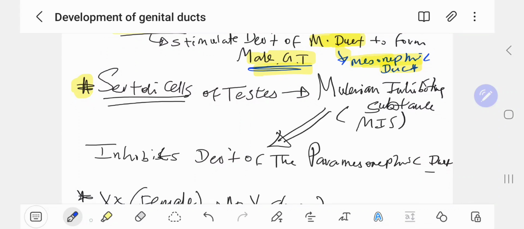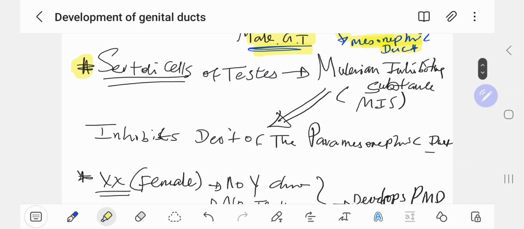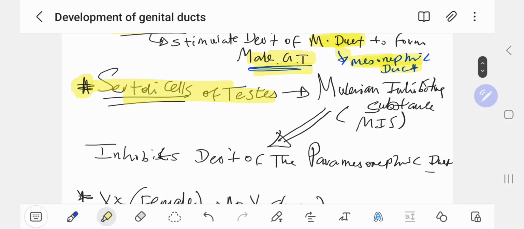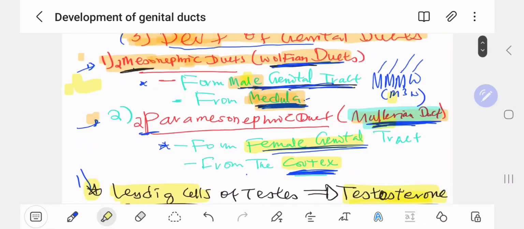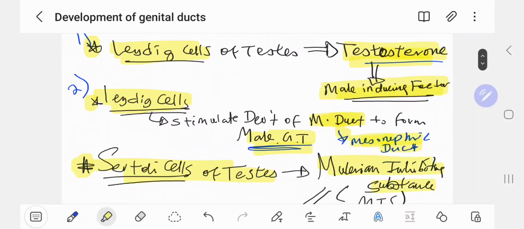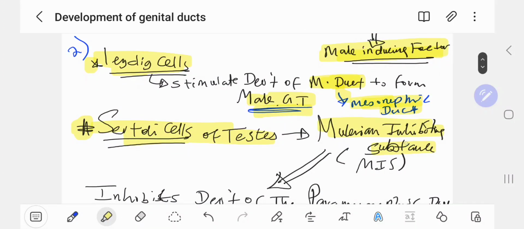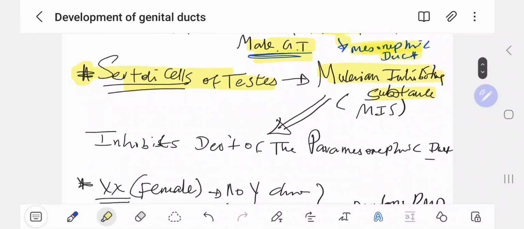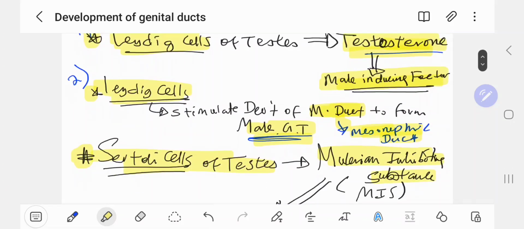Now let's talk about the Sertoli cell. The Sertoli cell of the testis produces Mullerian inhibiting substance. Mullerian, like you have seen, is the other name of paramesonephric, which is for female. So it inhibits the development of the paramesonephric duct. The paramesonephric is very important for the production of the female genital tract. So these are the two very important cells, the Leydig cells and the Sertoli cells.